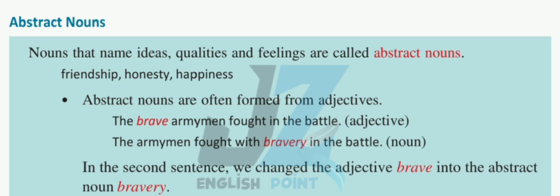Abstract noun. Nouns that name ideas, qualities, and feelings are called abstract nouns. Friendship, honesty, happiness. Abstract nouns are often formed from adjectives.